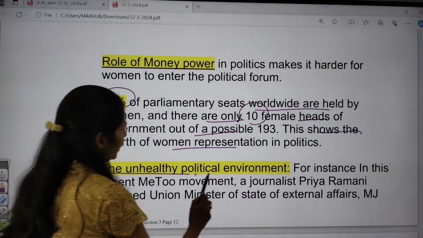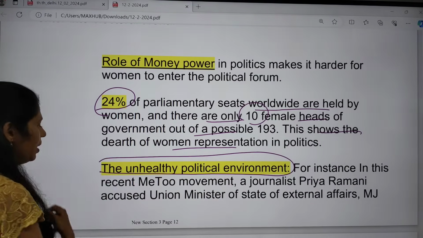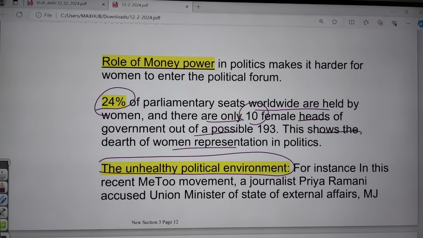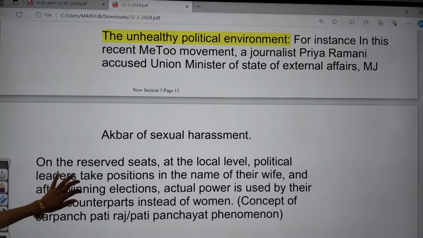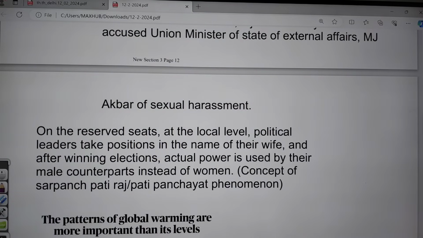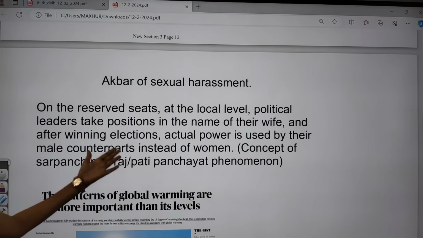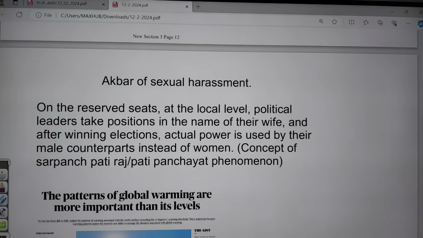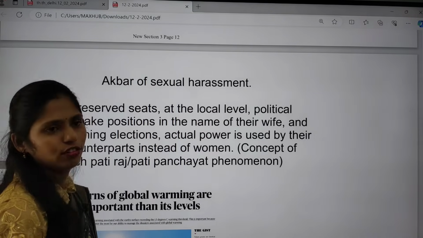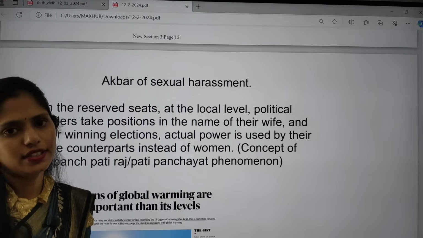And even the unhealthy political environment, for example, in the recent Me Too movement, journalist Priya Ramani accused the Union Minister of State for External Affairs of sexual harassment. And on the reserved seats at the local level, political leaders take positions in the name of their wife. For example, we have this concept called Sarpanch Pati or the Pati Panchayat phenomenon. It is still continuing in the villages.